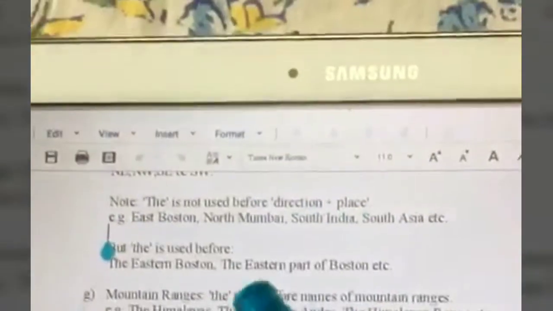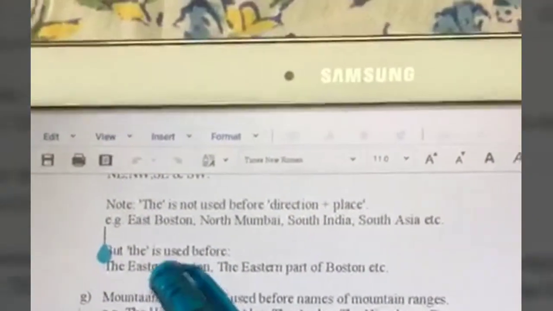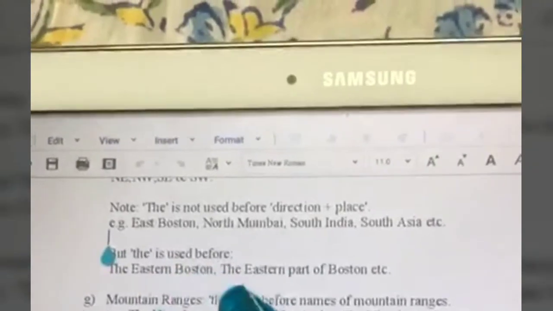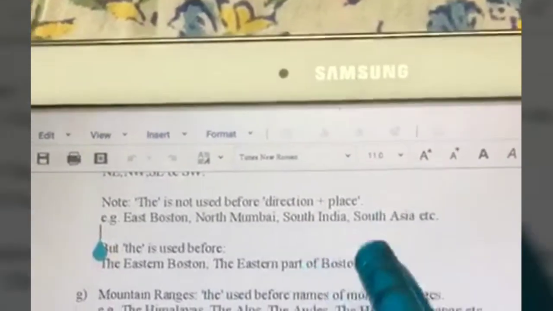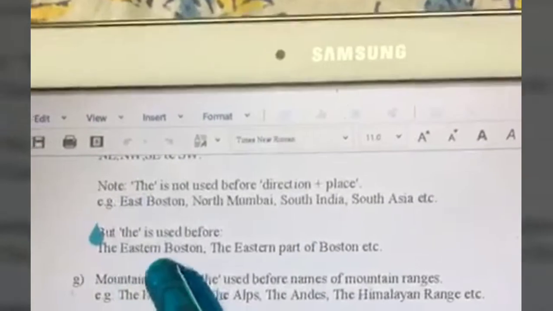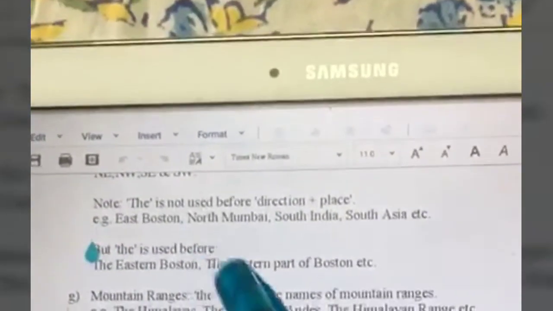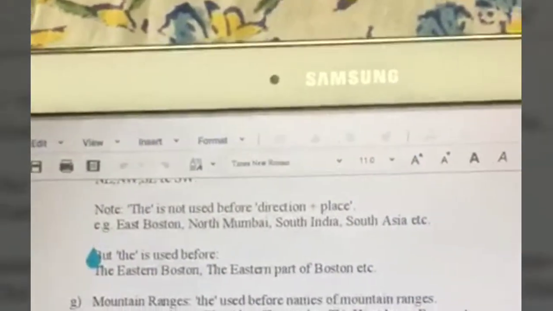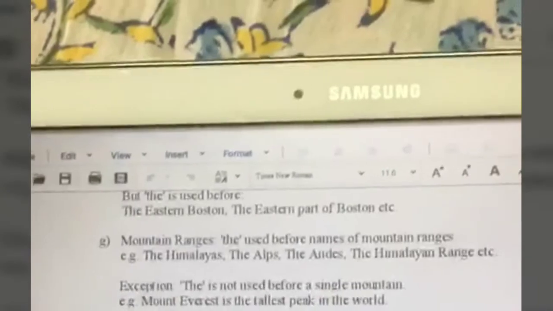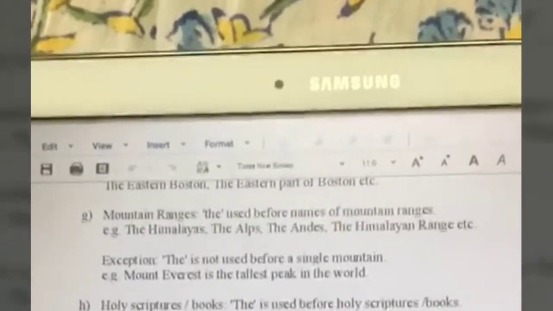But when the directions are used in this form, where we say Eastern Boston or Eastern part of Boston, then the is used before such a pattern. The Eastern Boston or the Eastern part of Boston, the Western part of India and so on, all right? Very simple rules, you'll just have to memorize these.